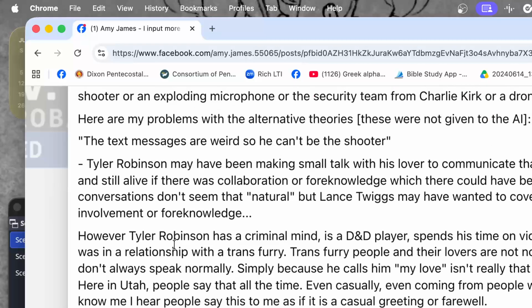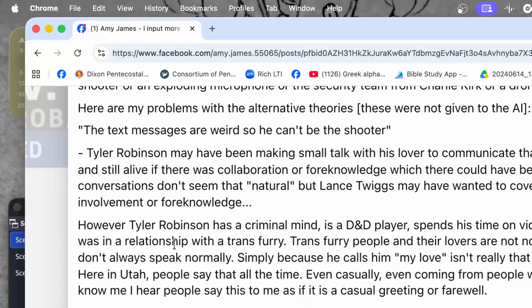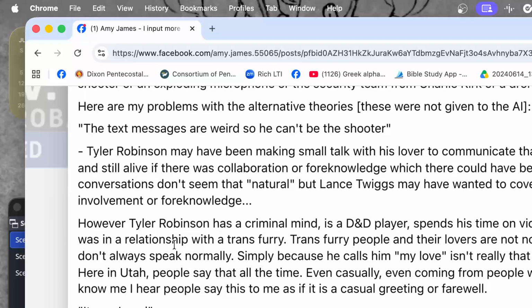So I have some problems with the alternative theories. Someone on my Facebook page responded to me posting the text messages that they showed on the video that were recovered from Lance Twiggs' phone. And she said, that's so weird because young people don't ever talk like that, and the Spider-Man theory is fake.